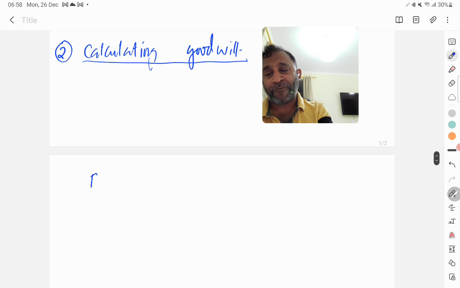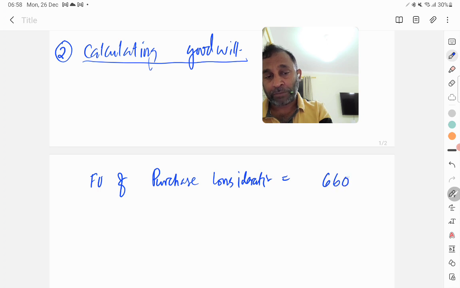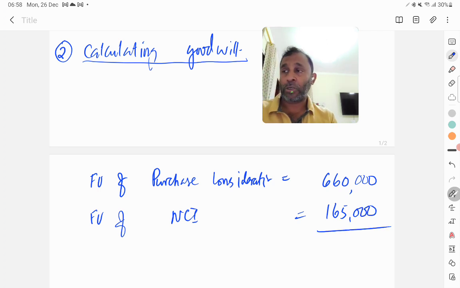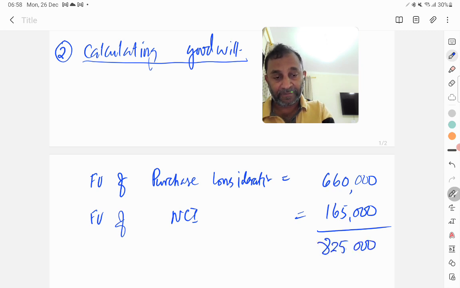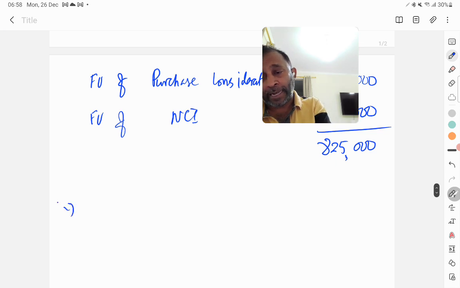So we need to take the fair value of purchase consideration, which is 660 million, and then fair value of NCI, and that is given 165 million. Now we take the total of these two, so we get 660 plus 165, that is 825 million. Now what we do is that we subtract the fair value of